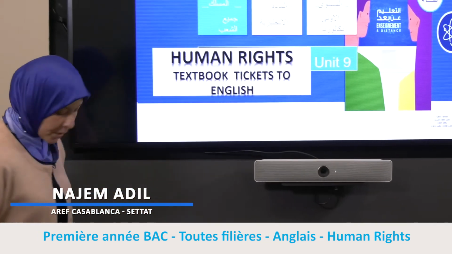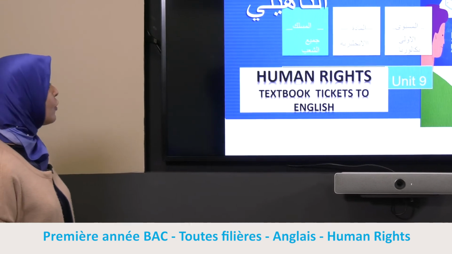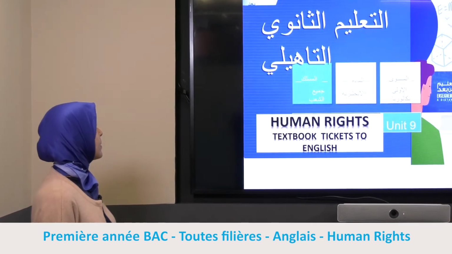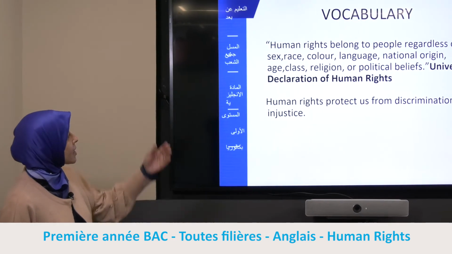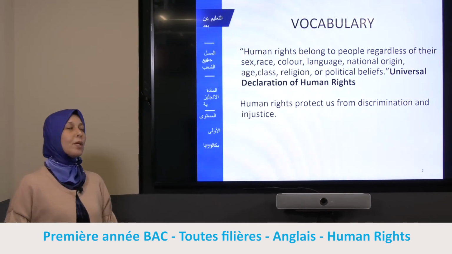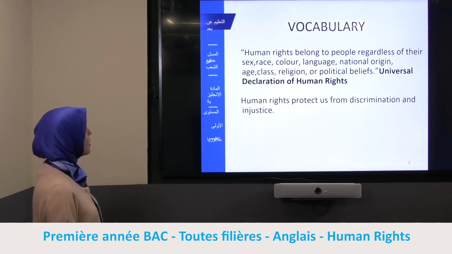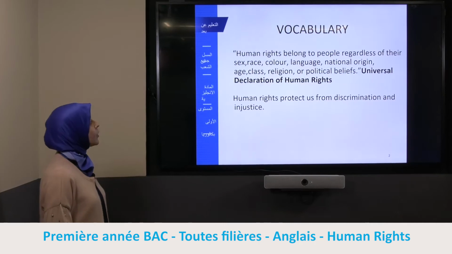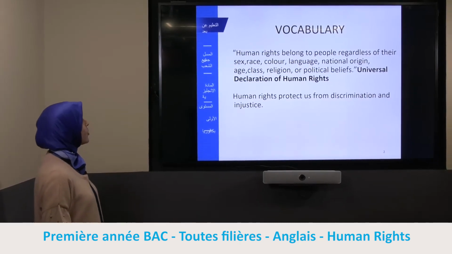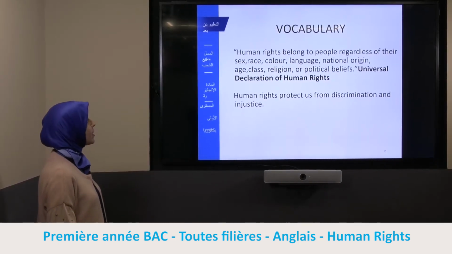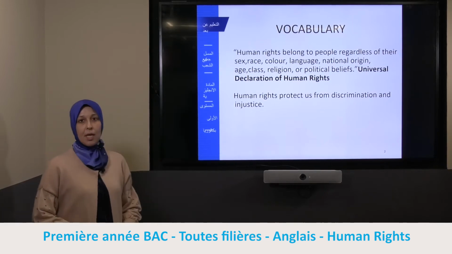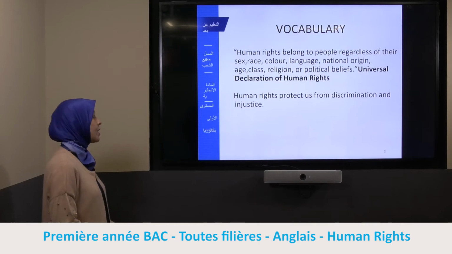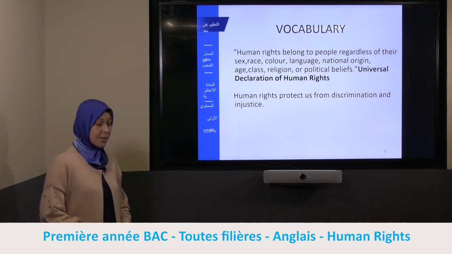So today we are going to deal with Unit 9, Human Rights. So let's start with the vocabulary. This is an extract from the Declaration of Human Rights. Human rights belong to people regardless of their sex, race, color, language, national origin, age, class, religion, or political beliefs. This means that human rights protect us from discrimination and injustice.